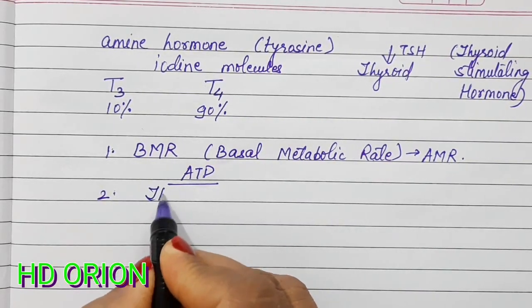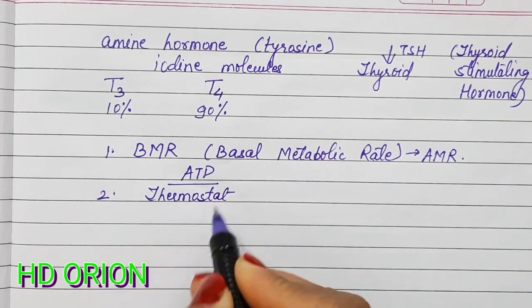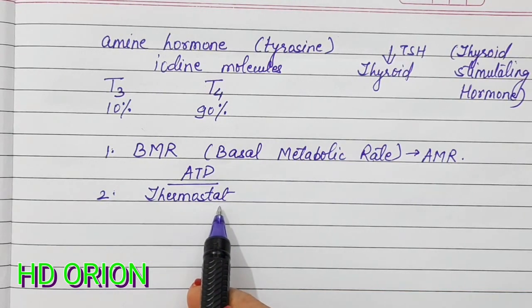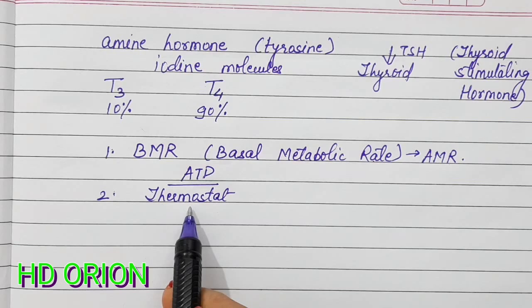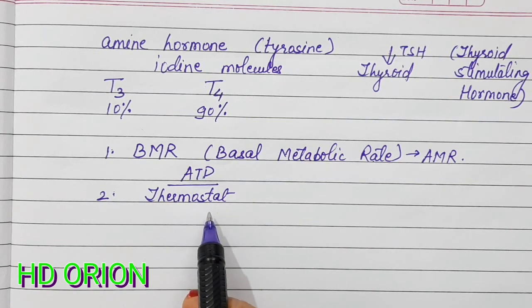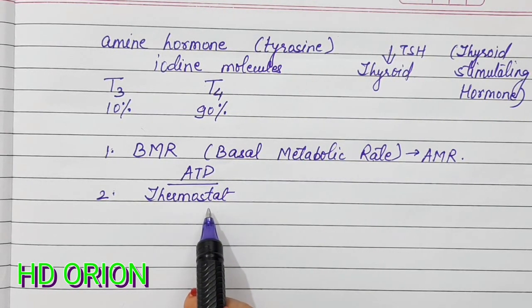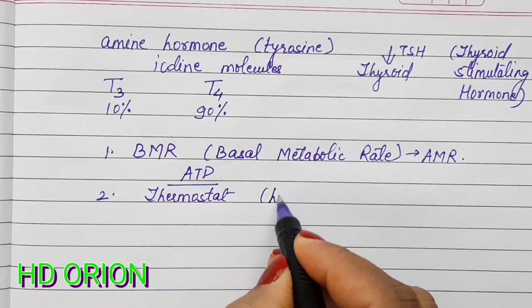Thyroxine also helps in homeothermy, and so the thyroid gland is called the thermostat of the body. The word thermo relates to heat, and therefore it maintains the proper body temperature. It regulates the temperature of the body. So if a person is lacking in thyroxine, the normal body temperature becomes usually lower than 37 degrees centigrade. So it is helping in maintaining the homeothermy.